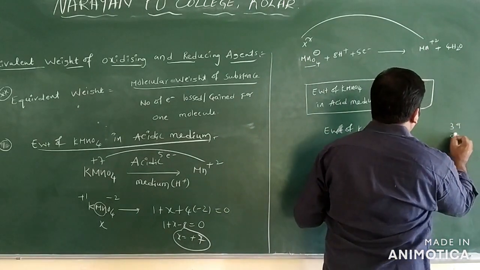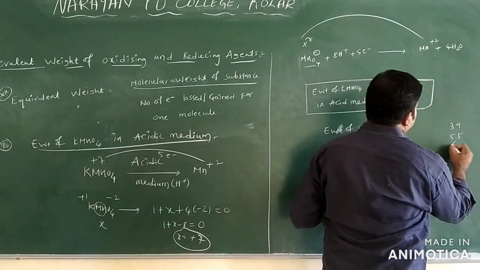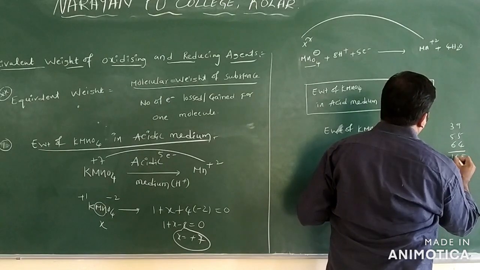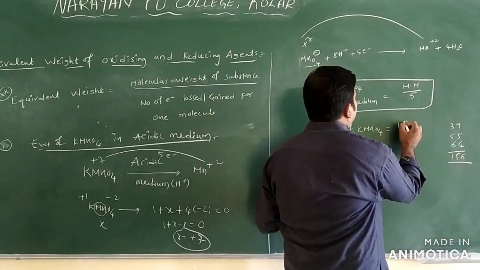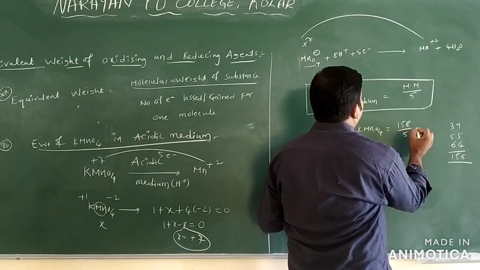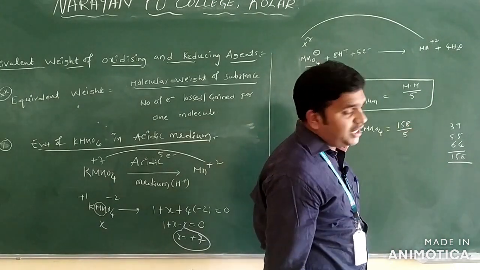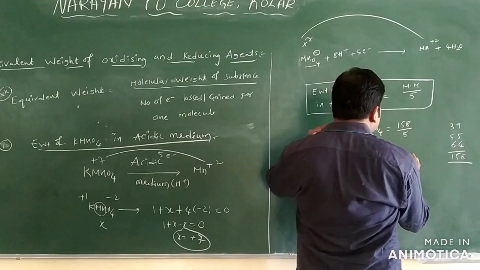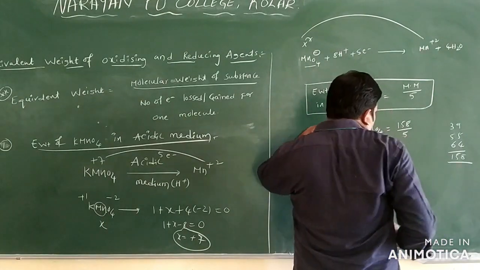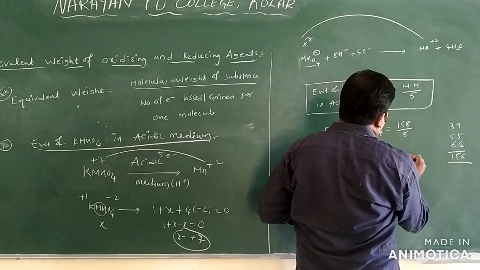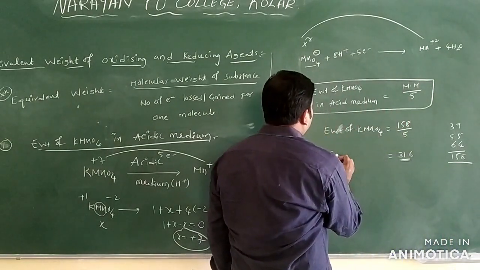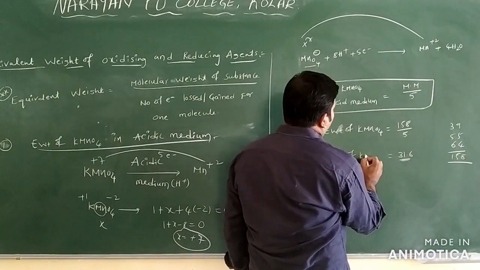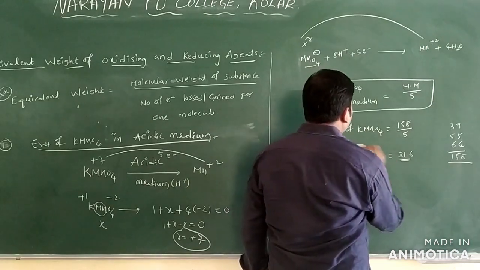Potassium 39, manganese 55, oxygen 64. If you calculate, you will get 158. So 158 by 5: 5 3s are 15, and 5 1s are 5, and you will get 31.6. This is the equivalent weight of KMnO4 in acidic medium.